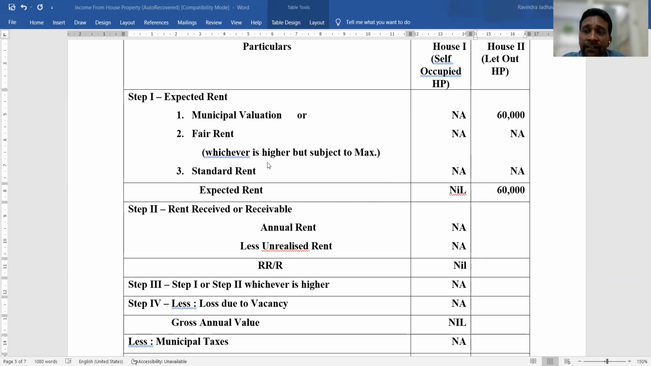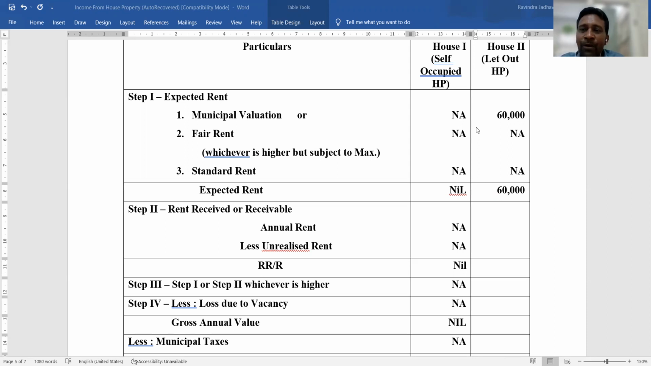If fair rent and standard rent is given, for example, municipal valuation of rupees 60,000 and fair rent of rupees 70,000, then we compare the 60,000 and 70,000, whichever is higher. So 70,000 is higher, and we compare that highest amount, that is rupees 70,000, with standard rent. In this case, if standard rent is rupees 50,000, that means rupees 70,000 crosses the limit of standard rent, that is 50,000, and then we should consider 50,000 as the expected rent.